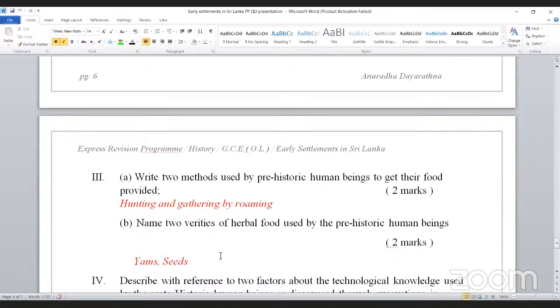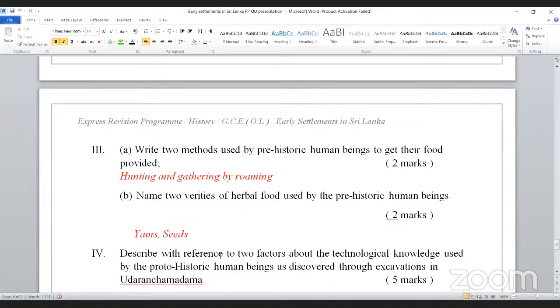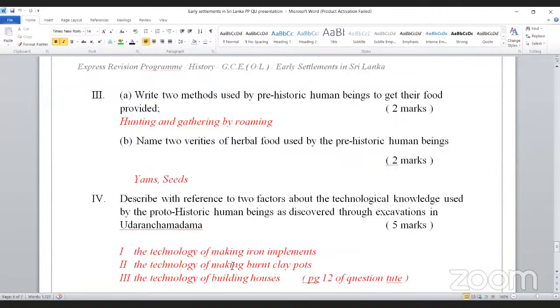Describe with reference to two factors the technological knowledge used by the proto-historic human beings as discovered through excavations in Uttarancha Madama. What is the answer they expect? Technological knowledge, once again, the technology of proto-historic man: making iron implements, making burnt clay pots, and building houses.